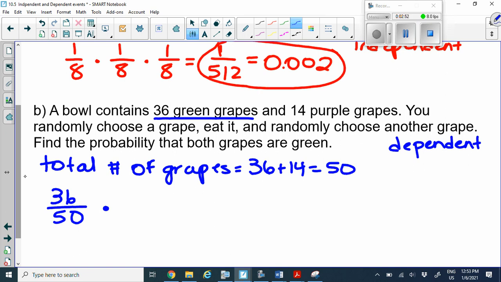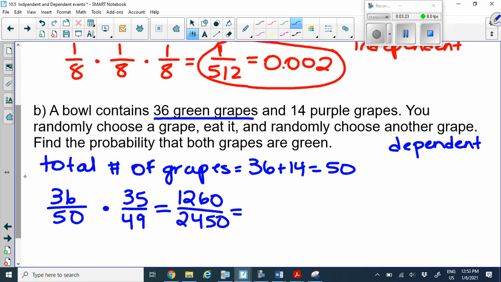Now, if we did not replace the grape, how many total grapes are left in the bowl? Well, there's 49. Now, we already ate one green grape, so how many green grapes are left in the bowl? There's 35. Okay, now let's go ahead and plug this into our calculator. So we do 36 times 35 in the numerator, we get 1,260. And then we do 50 times 49 in our denominator, so we get 2,450.